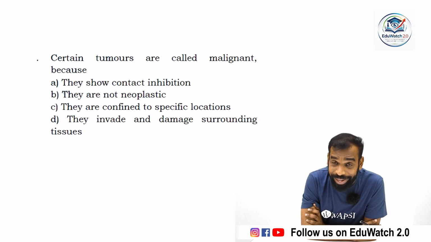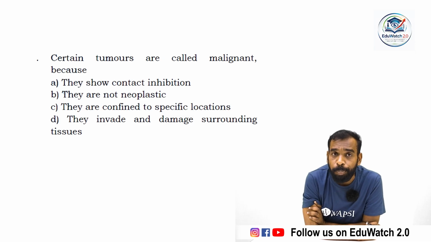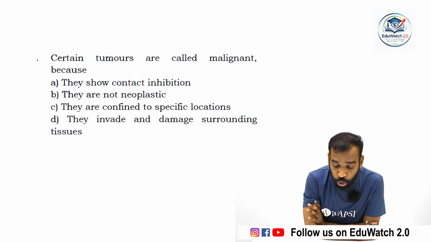Certain tumors are called malignant because malignant tumors, or malignant cancer cells, have a specialized ability, that is metastasis, a spreading behavior from one part of the body to another part. Options: they show contact inhibition, they are neoplastic, they conform to a specific location, they invite damage to the surrounding tissue.